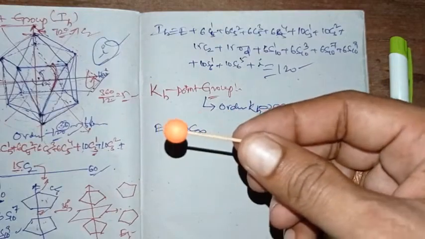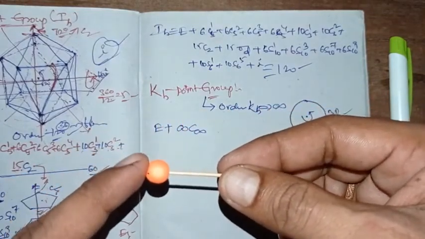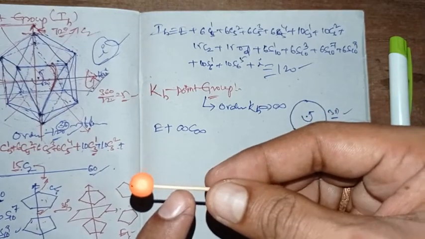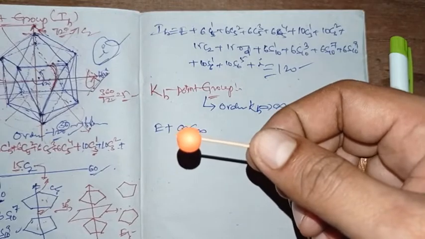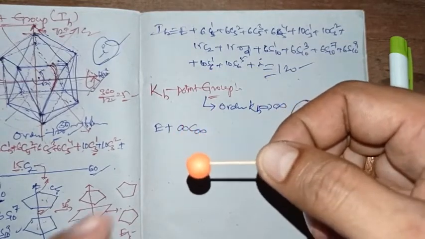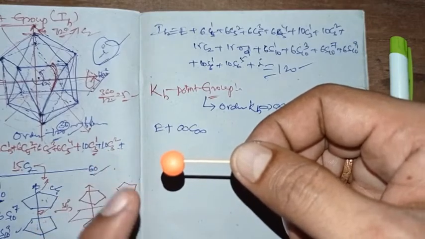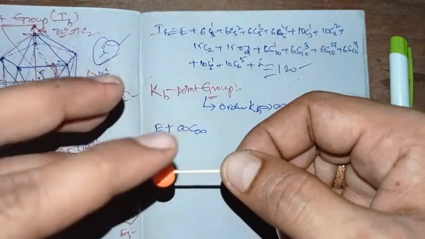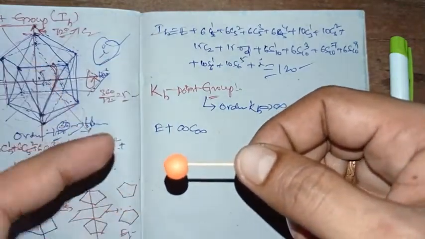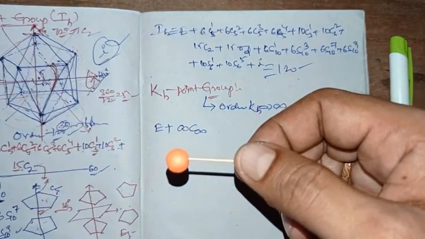Considering the ball is a spherical shape, this particular axis I considered, doing a 120 degrees rotation gives you a similar structure. Is the position changed? No, it is still in the same place, so it generates an equivalent configuration, right?